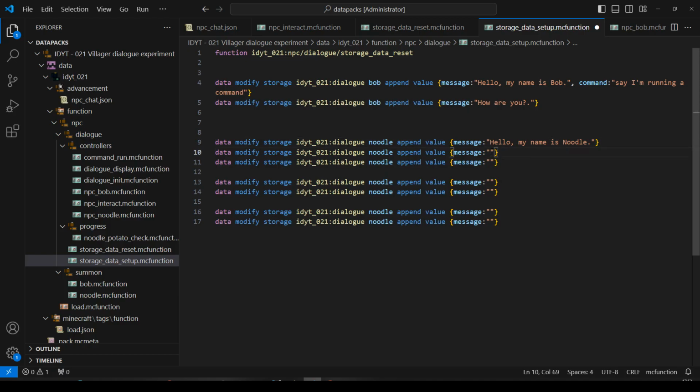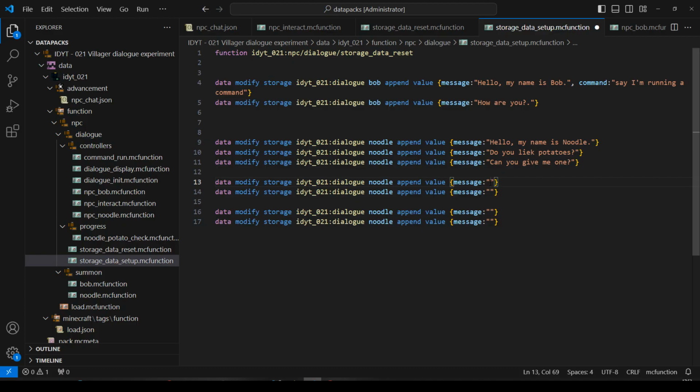What's he going to say next? I want him to do a fetch quest. So do you like something? Do you like potatoes? Can you give me one? So he's going to cycle through these 1, 2, 3. And then he is going to cycle between 2 other messages.